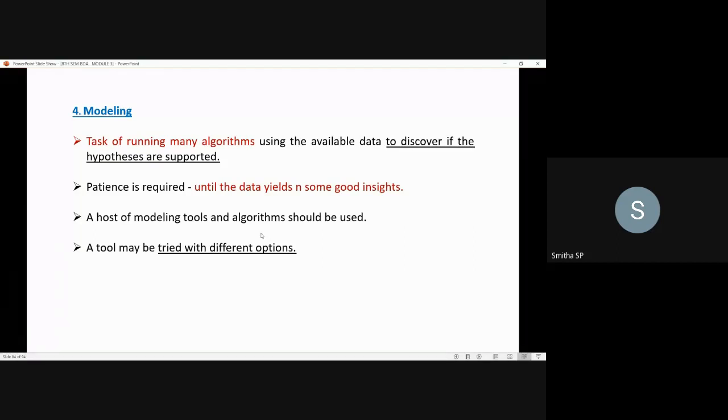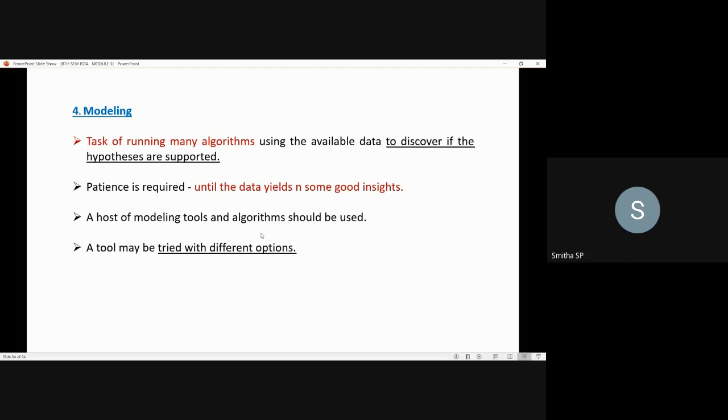Here they have said with respect to that, a tool may be tried with different options, such as running the different decision tree algorithms. It's one of the examples. If you are trying with different options, for example, you can run the different decision tree algorithms. It's about modeling.